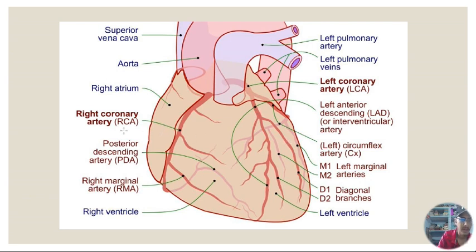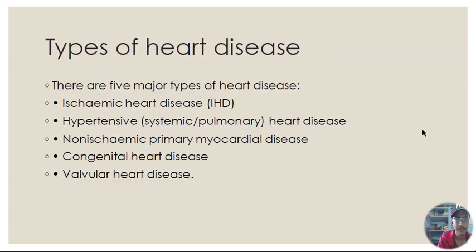Over here we have the right coronary artery, which is passing through the coronary sulcus, or the atrioventricular sulcus, between the right atrium and right ventricle. And this right coronary artery, when it goes backward, forms a branch called the posterior descending artery, PDA. Okay, so this is the basic vascular supply of the heart.